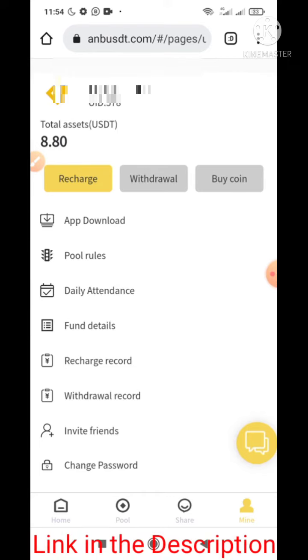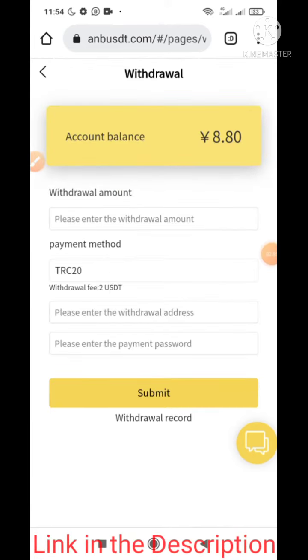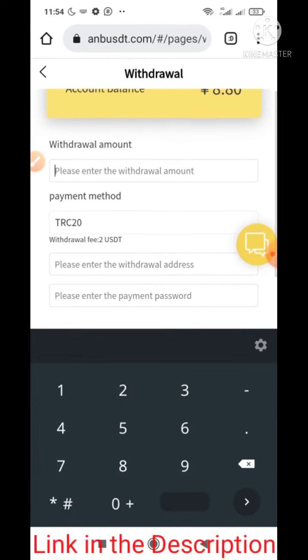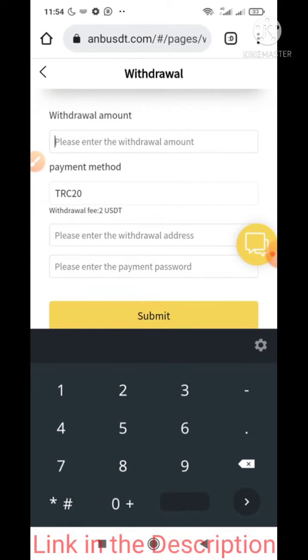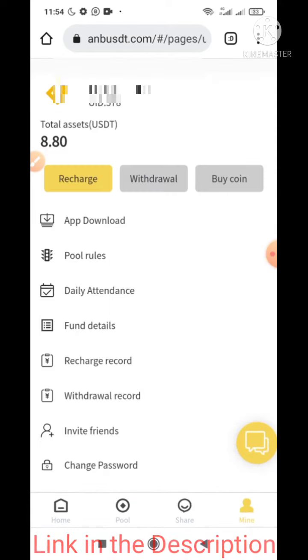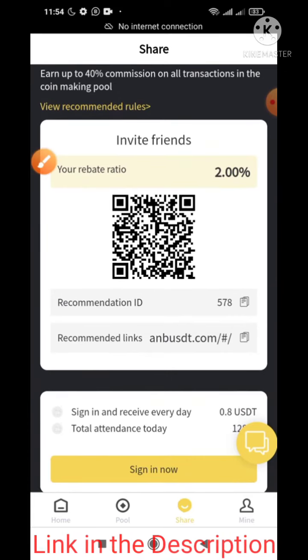And you can recharge. Here is the recharge button, and the withdrawal button. If you want to recharge, you can also withdraw. How to withdraw? They ask for the BEP address and withdrawal amount, then give the security password you entered when you signed up. You can withdraw the USDT from this account.